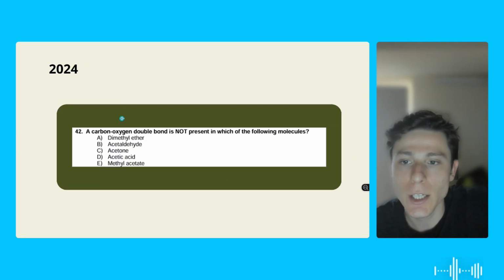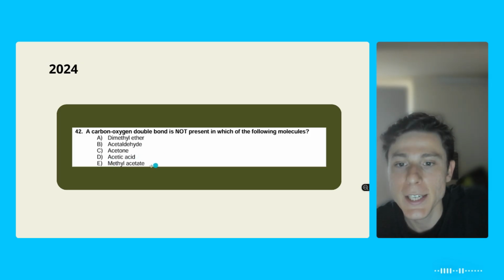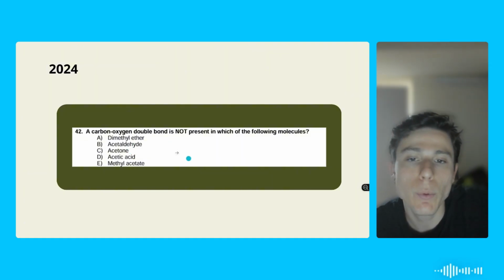The same goes with this other question here. A carbon-oxygen double bond is not present in which of the following molecules? But this is a little bit easier. You can just tell by the names, okay? So identify that this is an acid, so we're going to have a double bond. Identify that we're also going to have a double bond right here. Also here an acetone. Why? How do I know that? It's because of the organic functions. The only one that will not have one will be the first option here. And you're going to know that because you know that ether is one of the organic functions and it does not have a double bond.